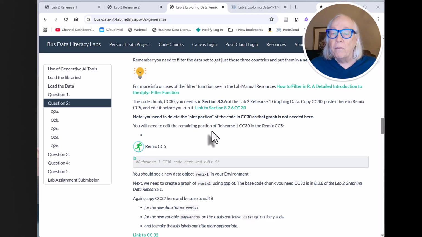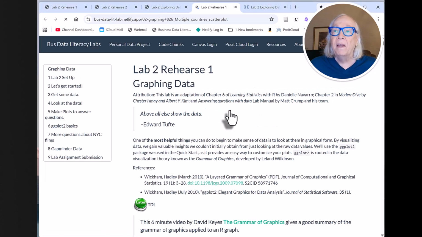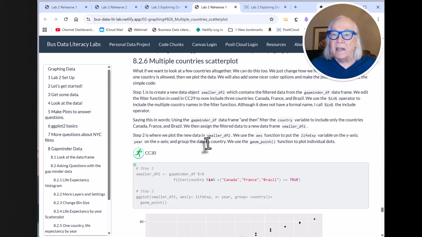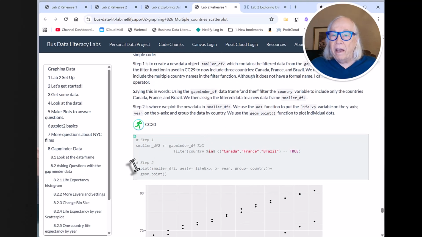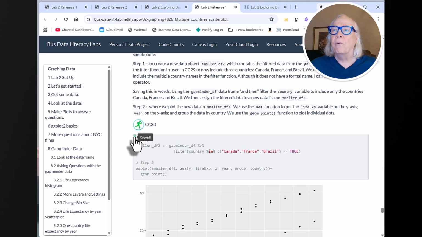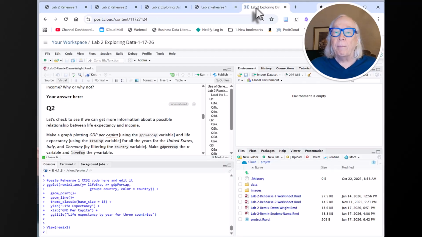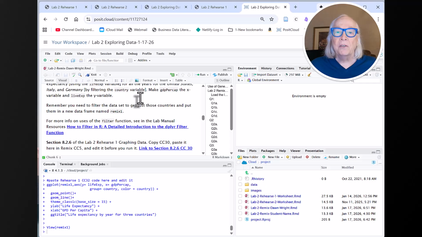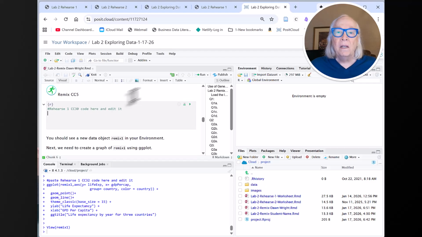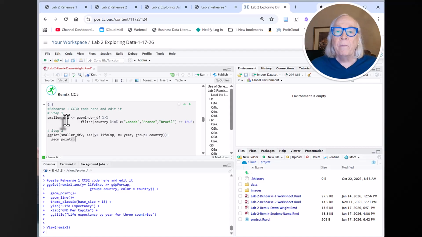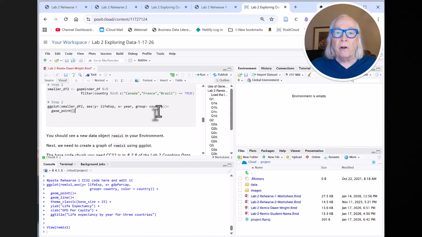We're going to go, first of all, over to this link, and that takes us down to CC30, and this is the code we want to copy. So I'm going to copy that code and then go back into my Posit Cloud. Question two, there's my code chunk blank, and we can see that we've got that code there now.